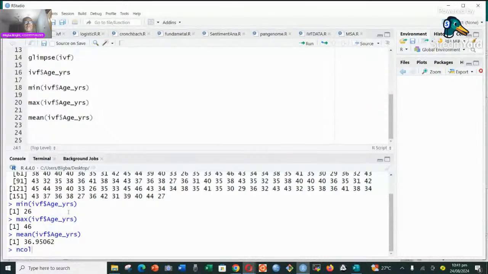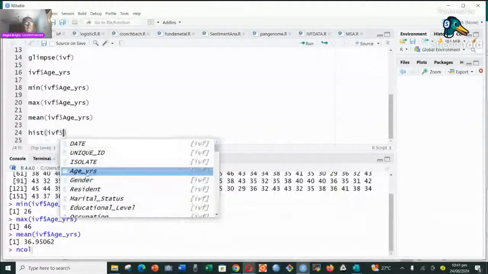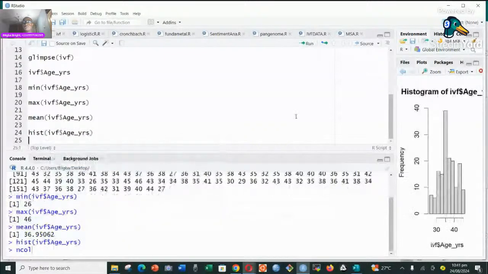You want to have a quick picture of how it is. So we've already selected, we could have just said a histogram. We want to look at the age distribution. So we can say histogram of IVF, and then we select that particular variable, the age distribution, which is here, and then we run that. So as we can see, our age distribution is given to us around here.